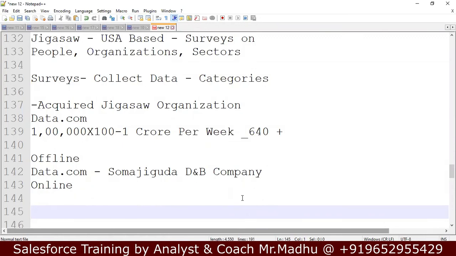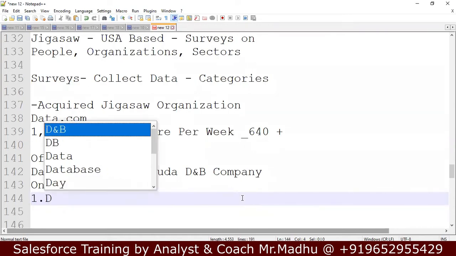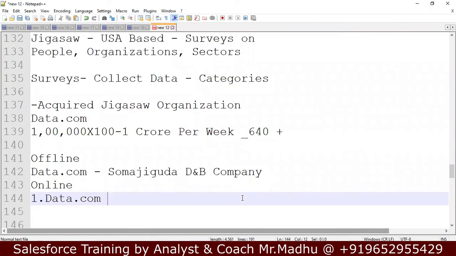One is the data.com prospector license. If you take this license, you will get all leads information. You will get all the information on vehicles passed this year, how many vehicles passed in the last 6 months. You will get all leads information.